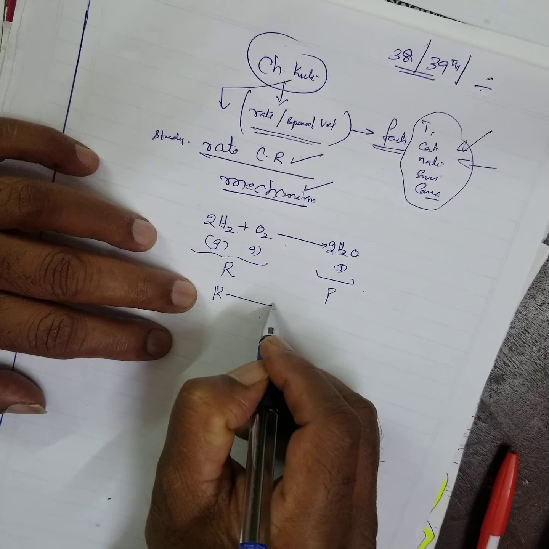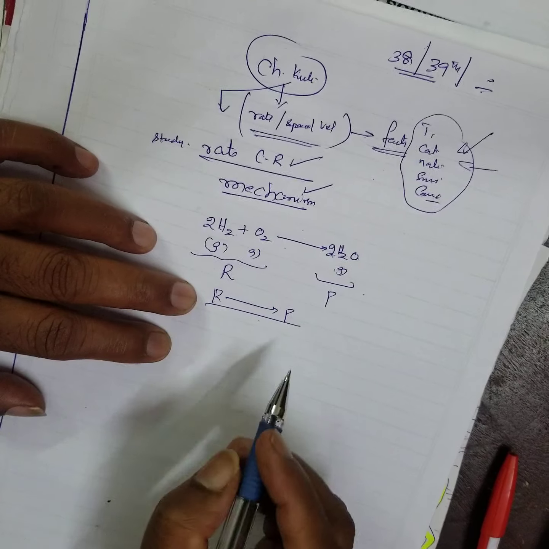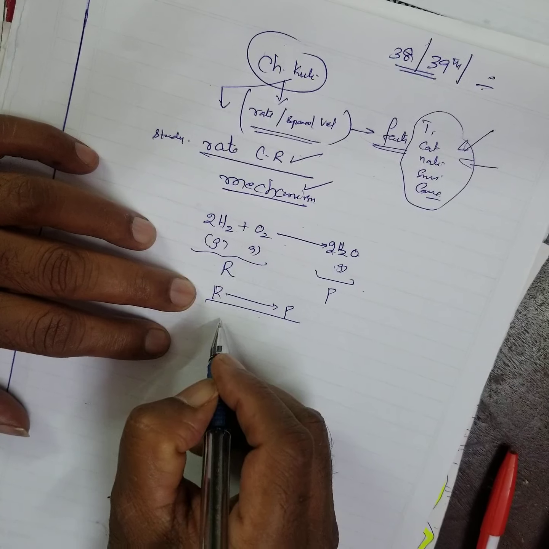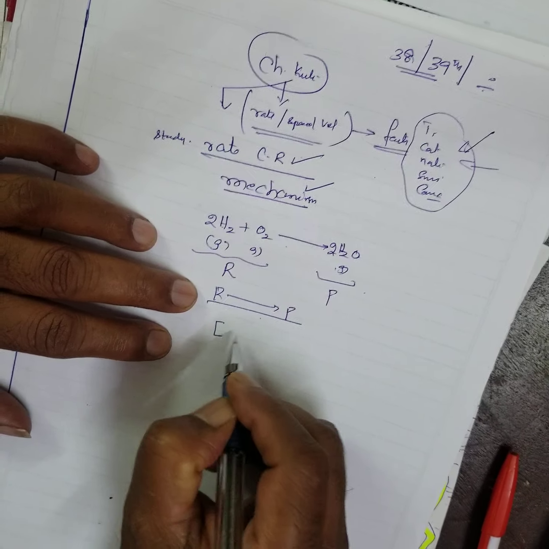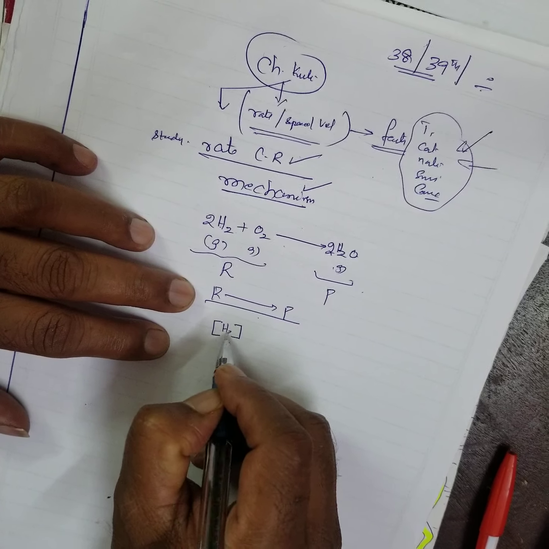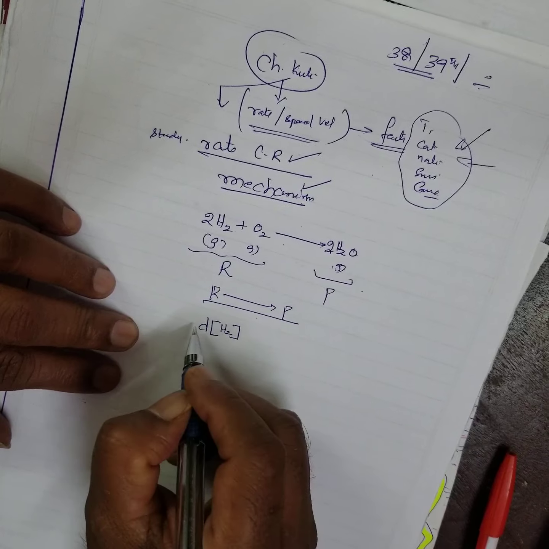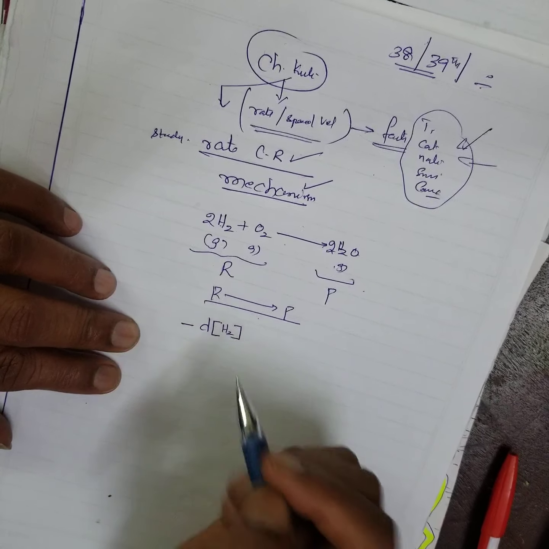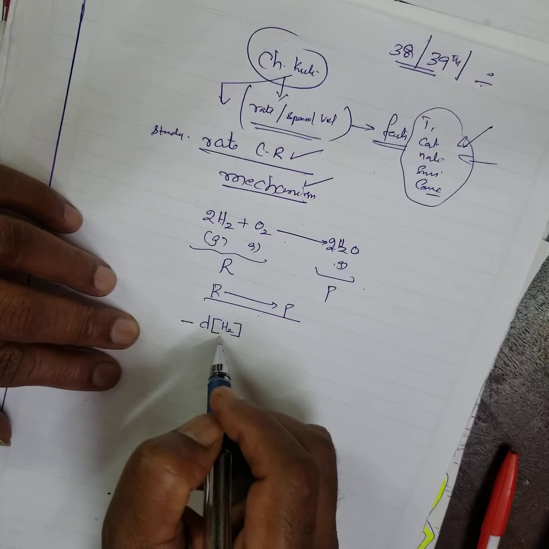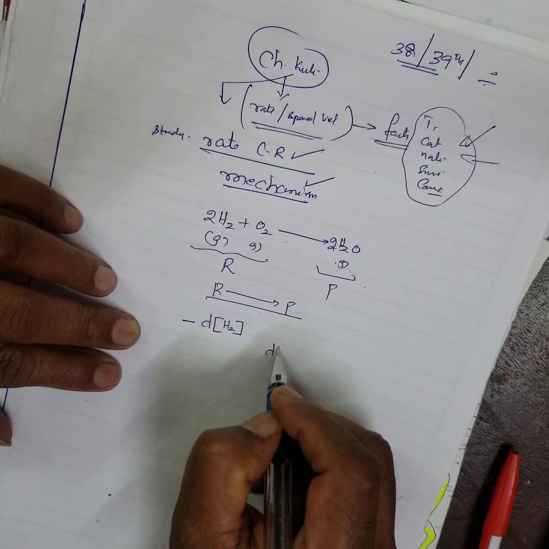When a reactant gives product, what happens? There is a change in concentration. Take the concentration of hydrogen; when I write dc, it represents the change in concentration. That means the reactant side decreases, a decrease in concentration over a small interval of time.